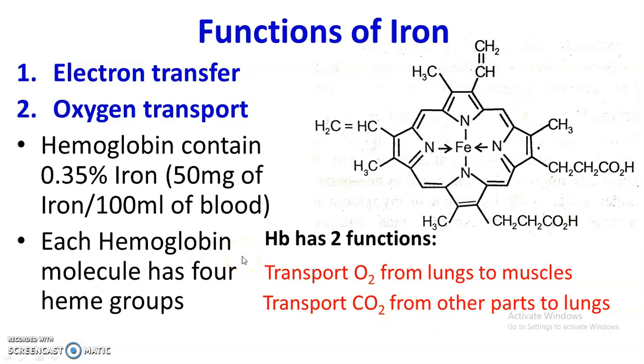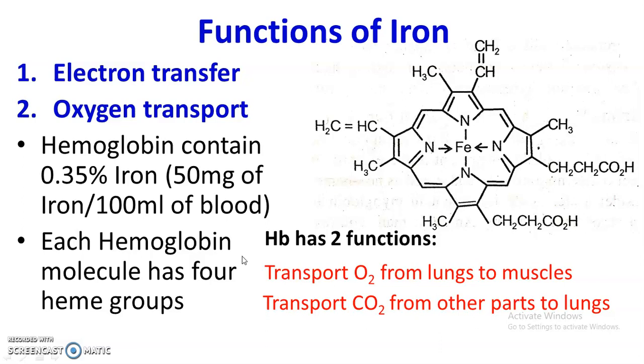Especially hemoglobin and myoglobin, both are involved in this. Hemoglobin binds oxygen molecule to its iron atom and transports oxygen from the lungs to the muscle, where it is delivered to another heme protein, that is myoglobin. Myoglobin stores oxygen till it is required for metabolic action.